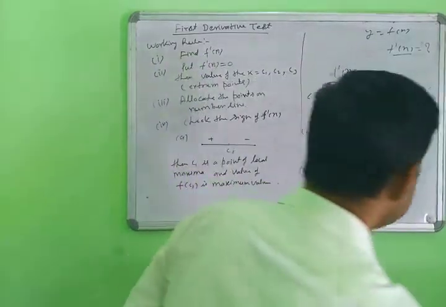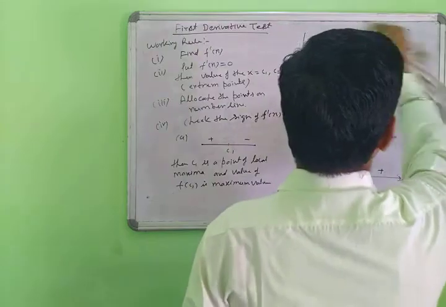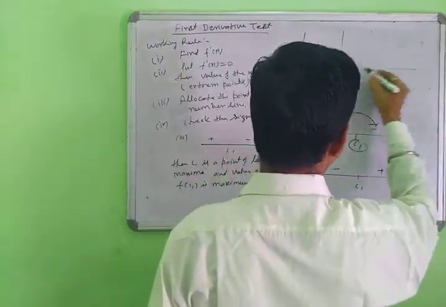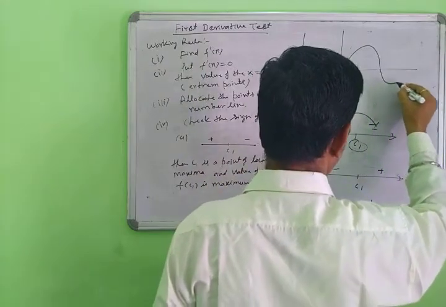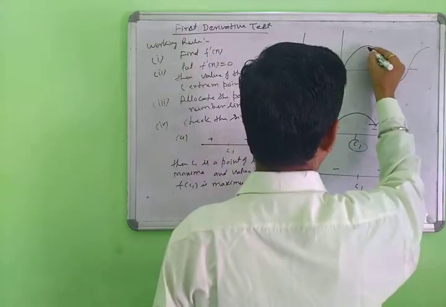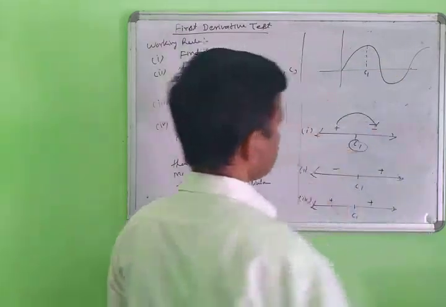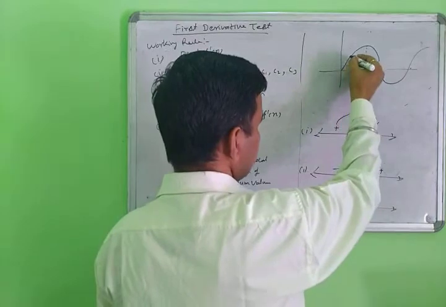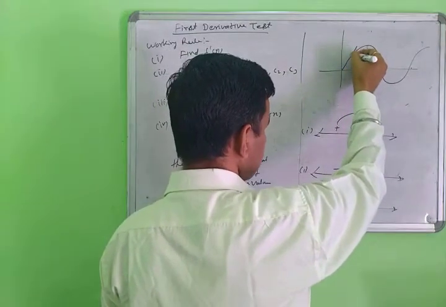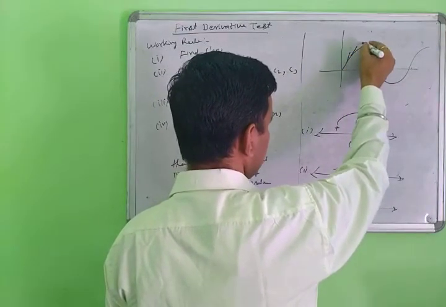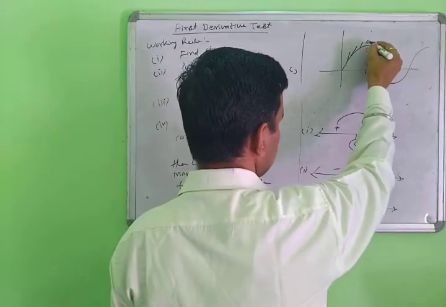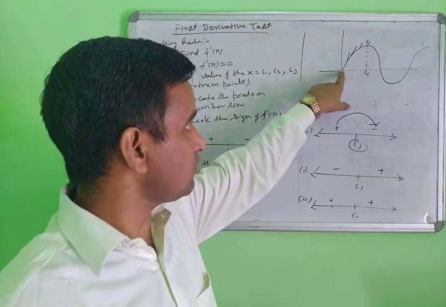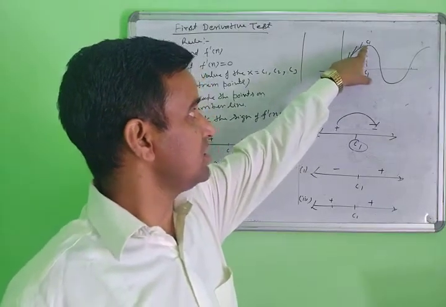Now look here. This is the C1 point. Suppose this is a positive sign. If you take any point here, the tangent is always positive. Every tangent from this point up to the C1 point will be positive.